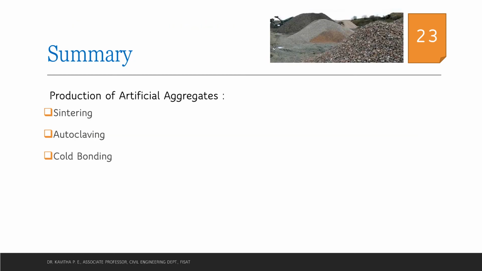In today's lecture, we have discussed what artificial aggregates are. We have also discussed the comparison between artificial and natural aggregates. From the discussion, it was clear that artificial aggregates are much better than natural aggregates in terms of the compressive strength imparted to the concrete mix, as well as the environmental impact. We have also discussed the various production methods of artificial aggregates, particularly artificial lightweight aggregates. The methods we have discussed are sintering, autoclaving and cold bonding.